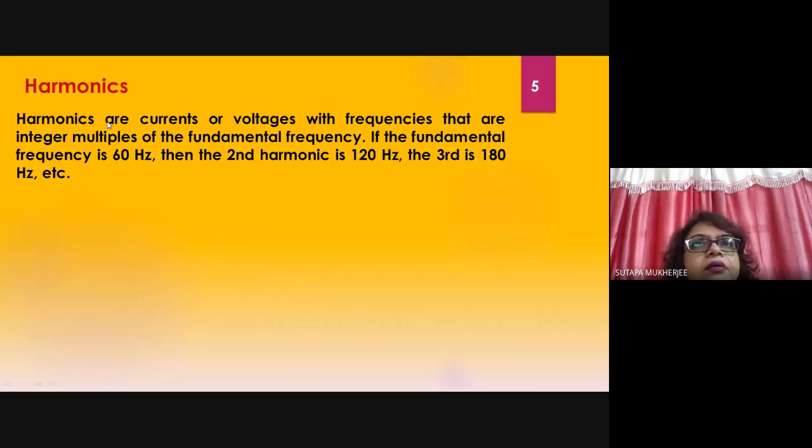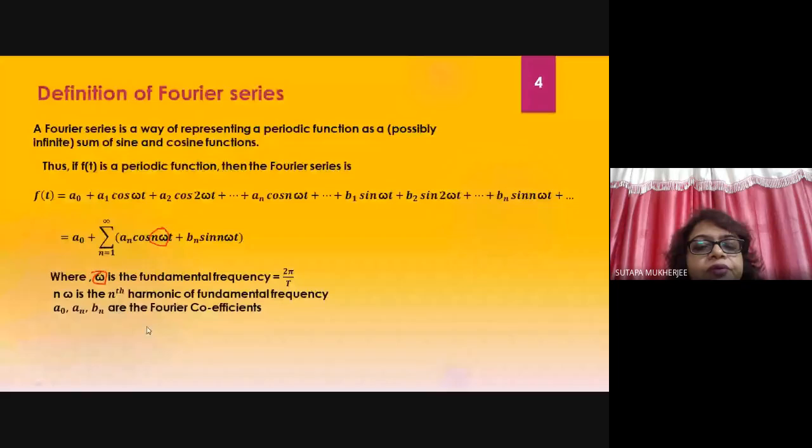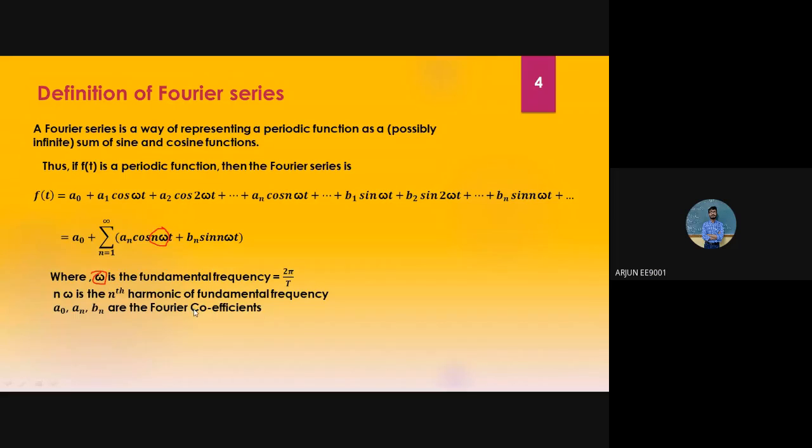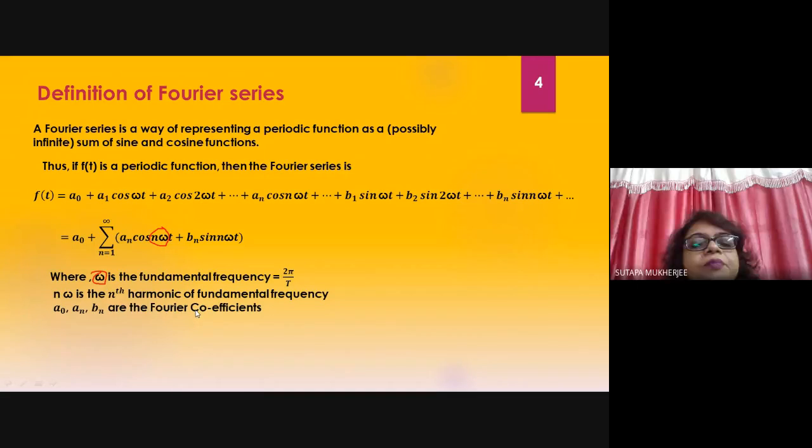Now you can ask me, ma'am, what are harmonics? In this slide, what I have told you, n omega is the harmonic of the fundamental frequency. So if omega is the basic frequency, then the harmonics will be 2 omega, 3 omega, 4 omega. Okay, come to this slide.